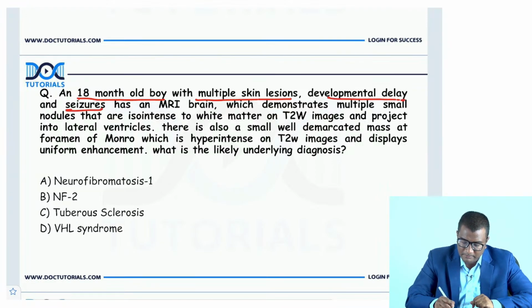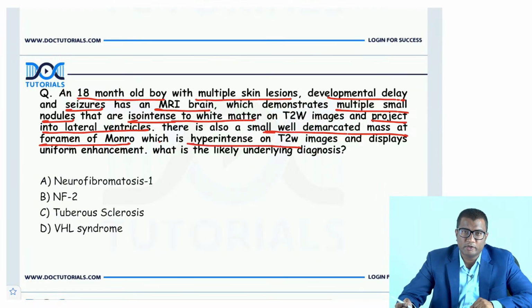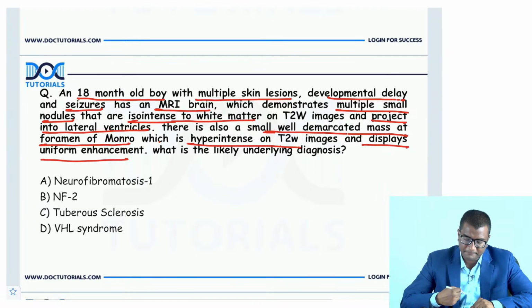On MRI brain, you are seeing multiple small nodules, which are iso-intense to the white matter and project into the lateral ventricle. There is also a small well-demarcated mass at the foramen of Monro, which is very white or hyperintense on T2. It also displays uniform enhancement. What is the likely diagnosis? Is it NF1, NF2, tuberous sclerosis, or von Hippel-Lindau syndrome? What do you think is this child suffering from?